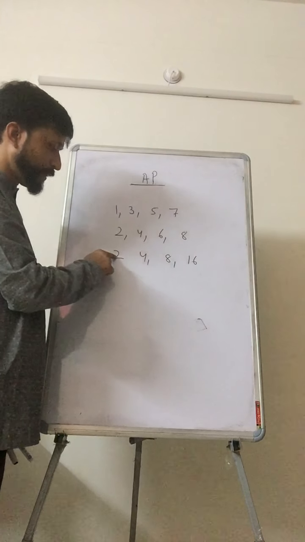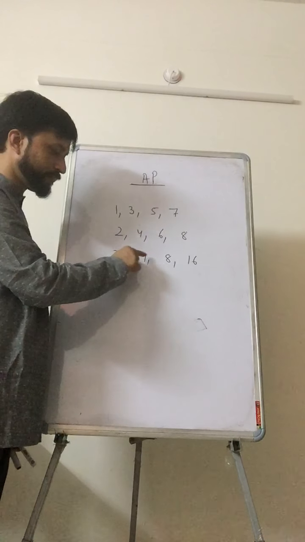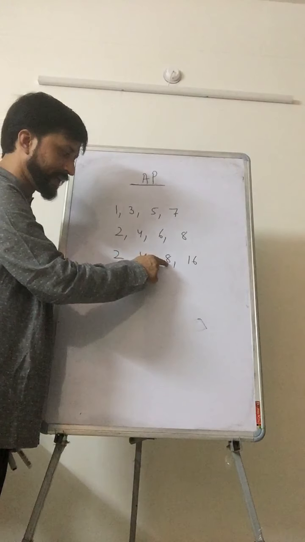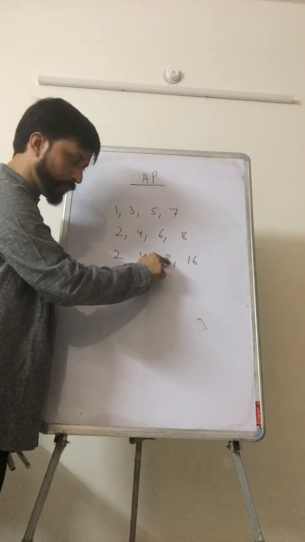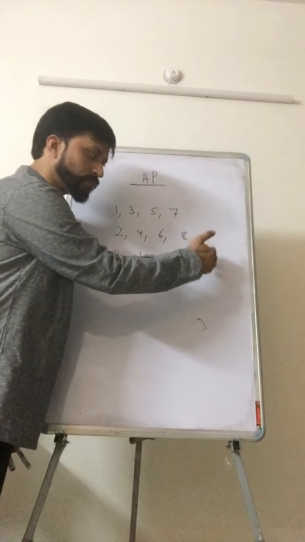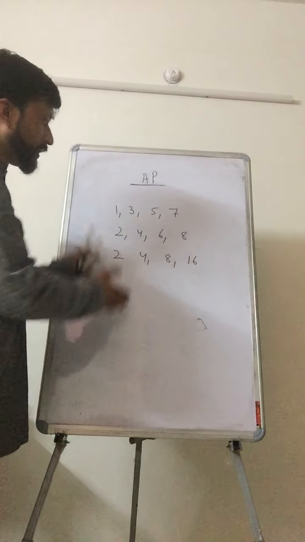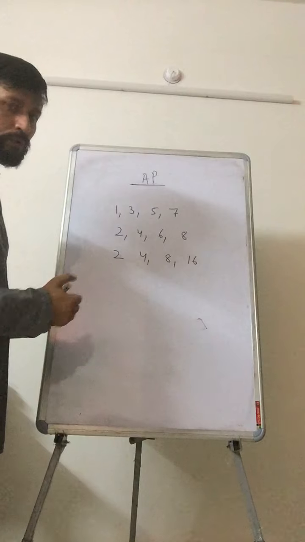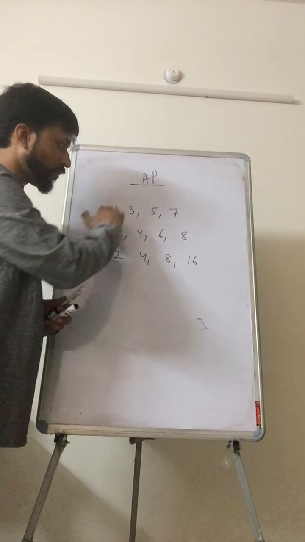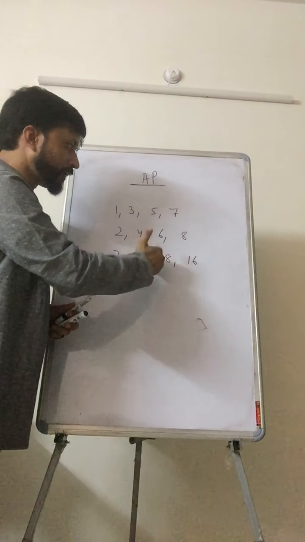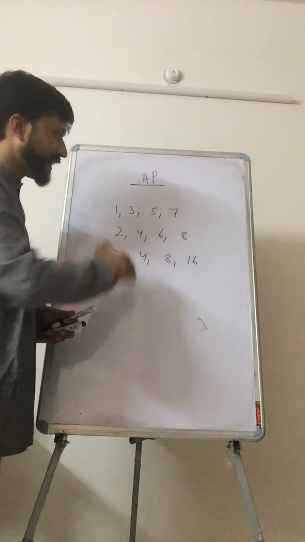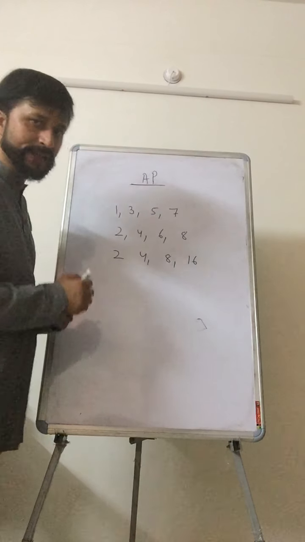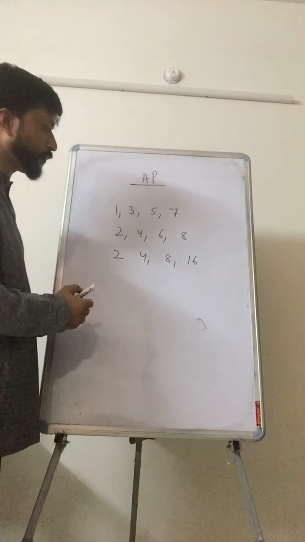So if you multiply this by 2, you are getting 4. Again, if you multiply this by 2, you will get 8. Now if you multiply by 2, you will get the next one, and so on. So this is following a definite pattern. So if a series like this follows any particular rule, then it is called your sequence.